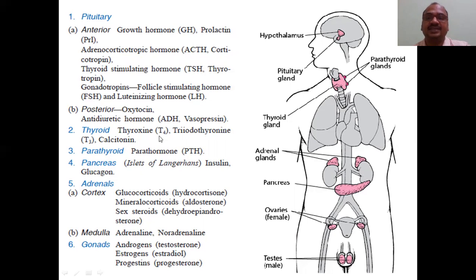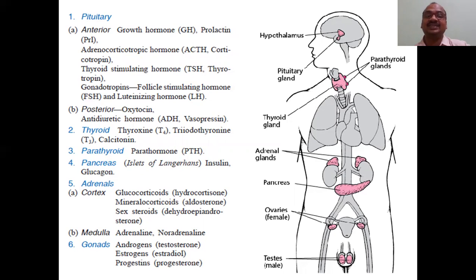Thyroxine. Most of the students are confused: thyroxine is T3, T4, T2, T1? Thyroxine has an X, and X has 4 ends, 1, 2, 3, 4. Triiodothyronine has a 3. And also calcium, very important one, calcitonin, not calcium, calcitonin. The thyroid gland secretes it.